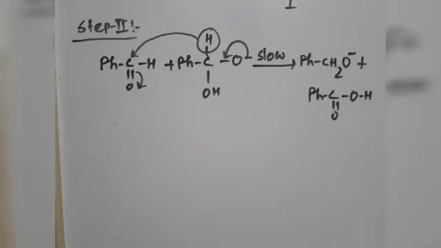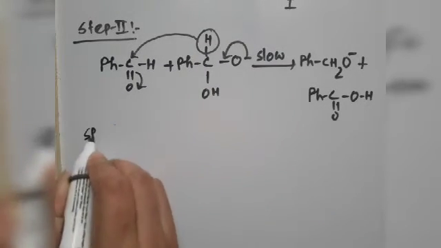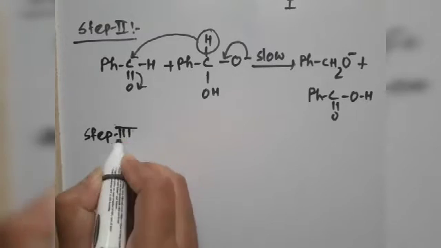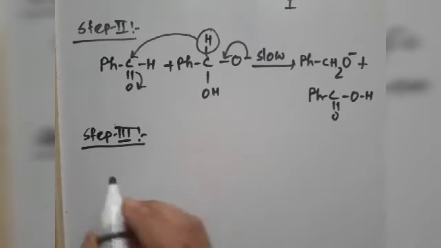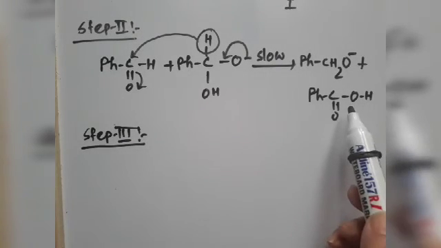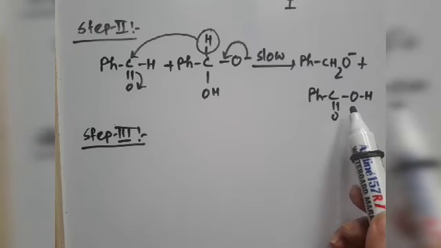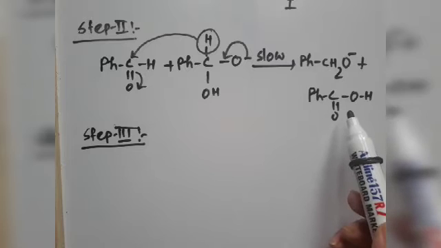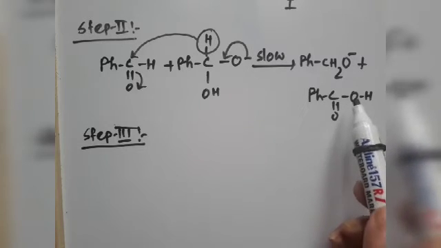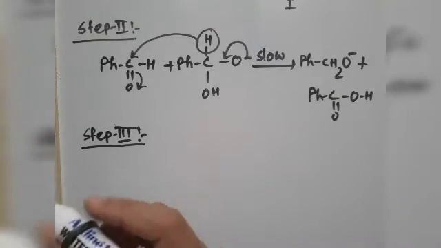So now step 3. As this is an acid, it is the inherent tendency of an acid to donate protons. So rapid proton exchange occurs between the carboxylic acid and the alkoxide ion which is formed.